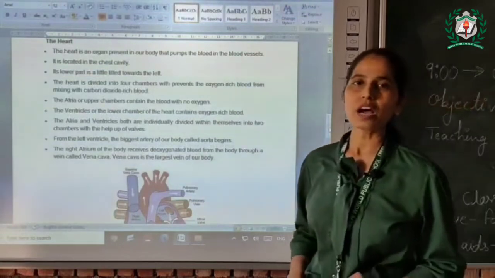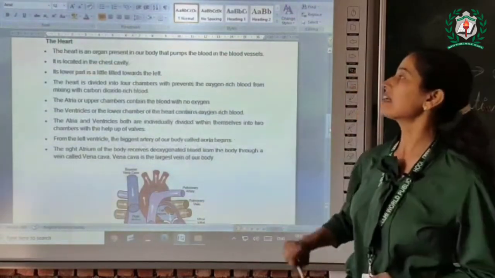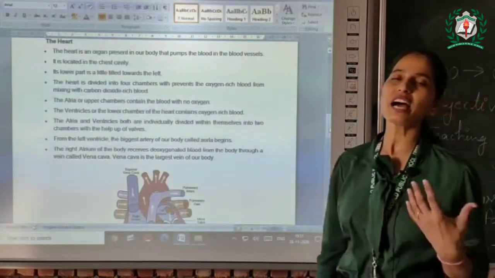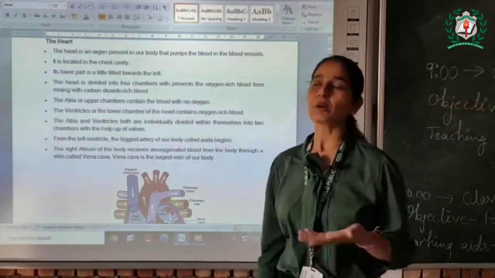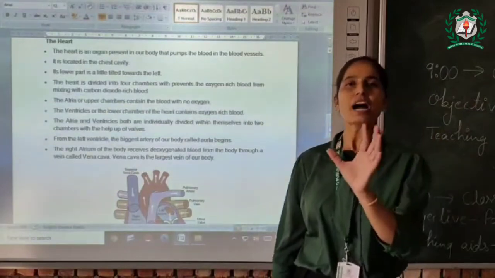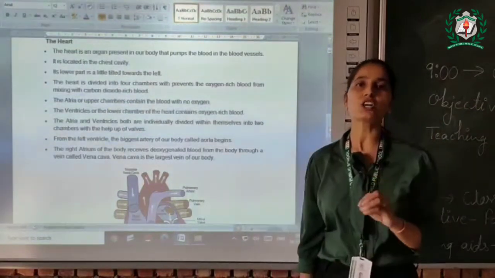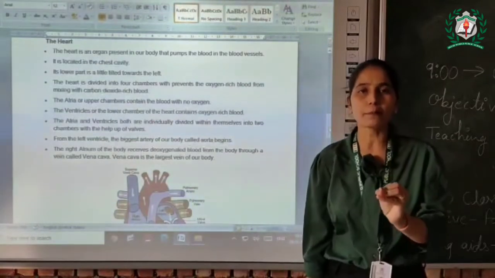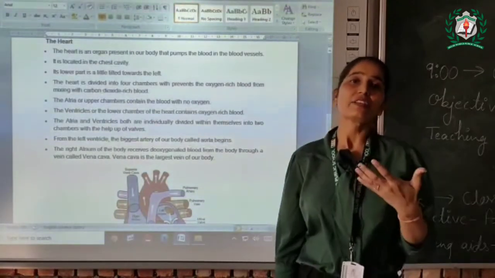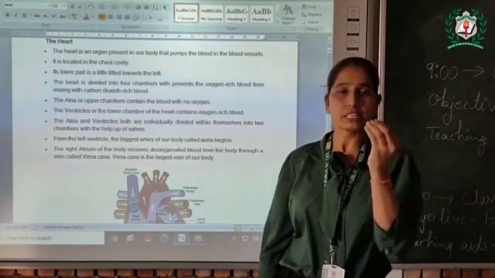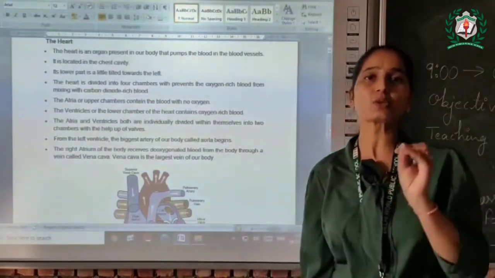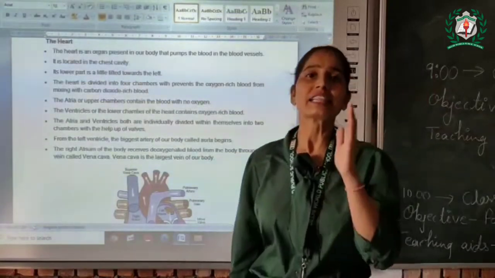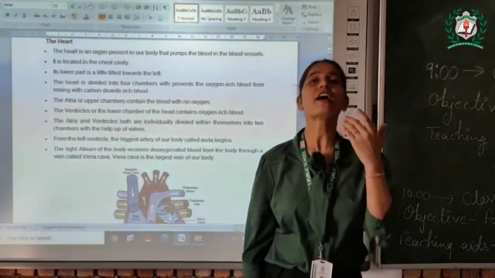Now we'll discuss the heart. What is the heart? The heart is an organ present in our body that pumps blood in the blood vessels. We have already studied what the heart is. The heart purifies the impure blood, and whenever we eat something, the heart uses the food components as a form of energy. How is it possible? Because that food is mixed with the blood. And how is this blood purified? With the help of our heart.